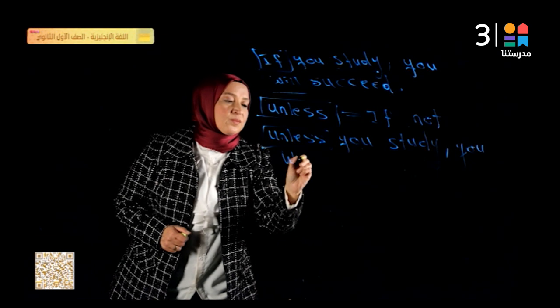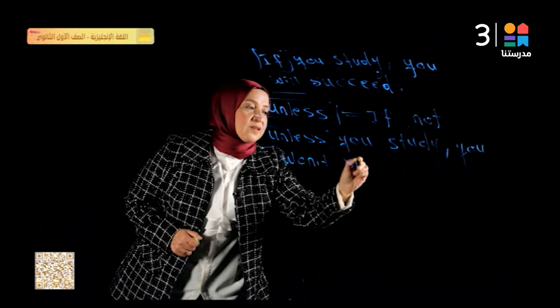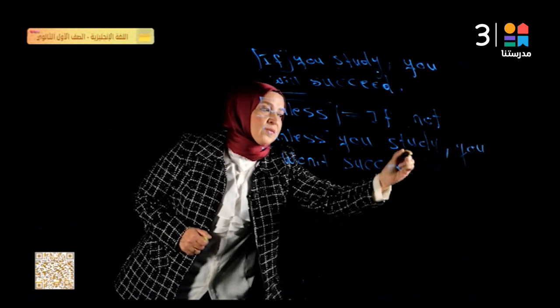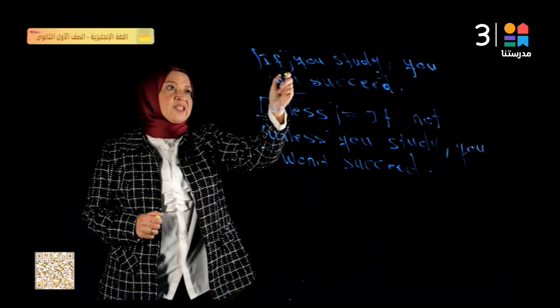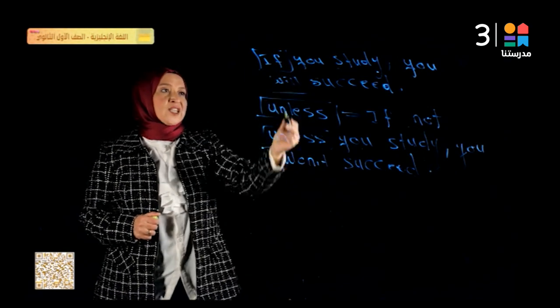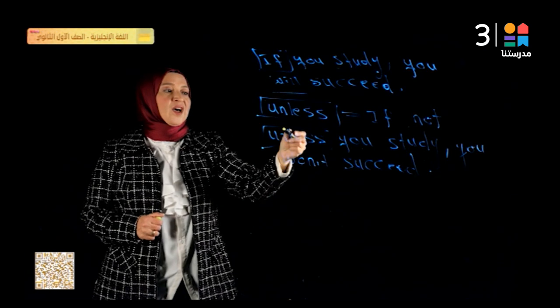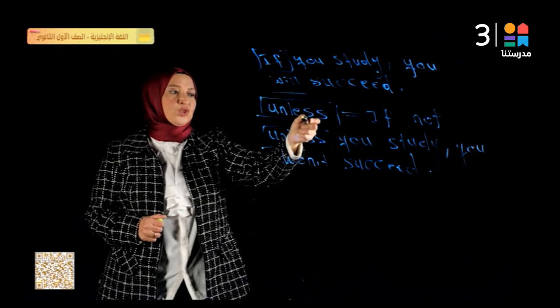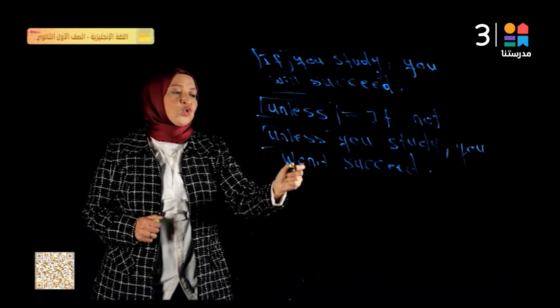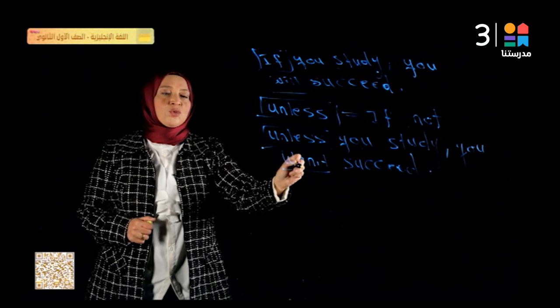You won't succeed. Because here is the affirmative and here is the negative. If you study, you will succeed. Unless you study, unless means if you don't. So unless you study, you won't succeed. So here we use the negative form.